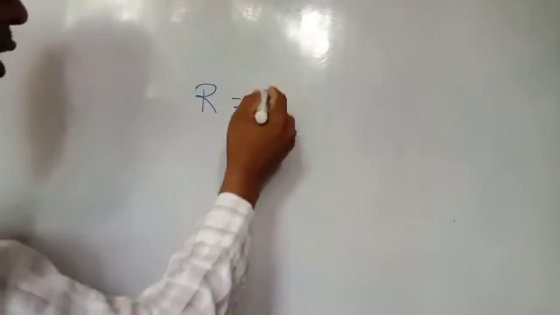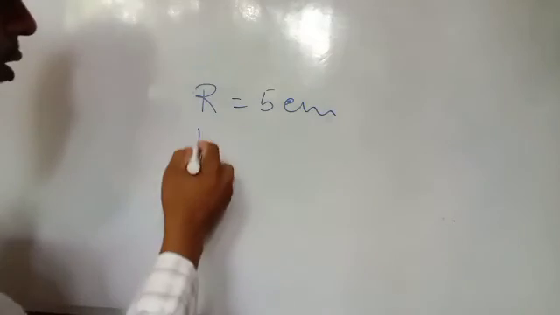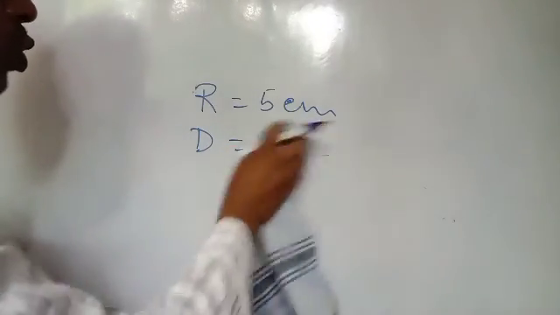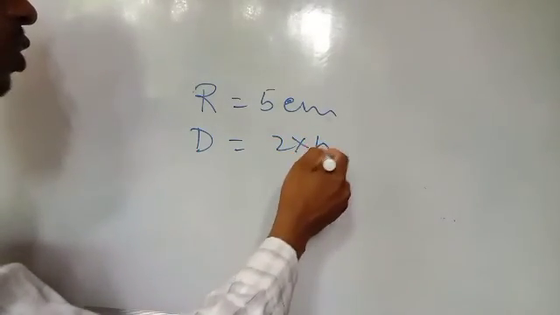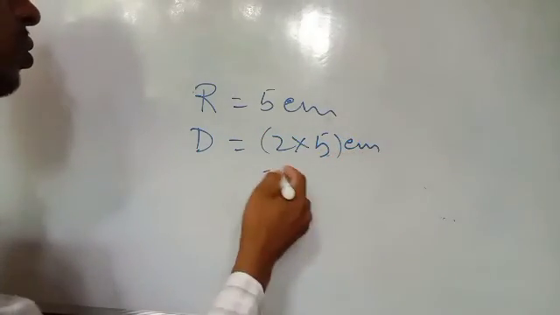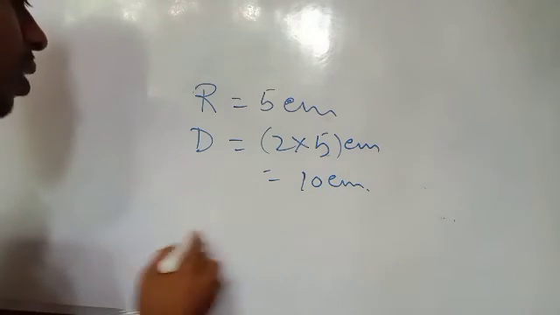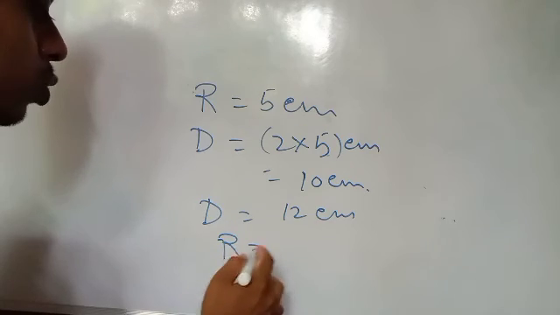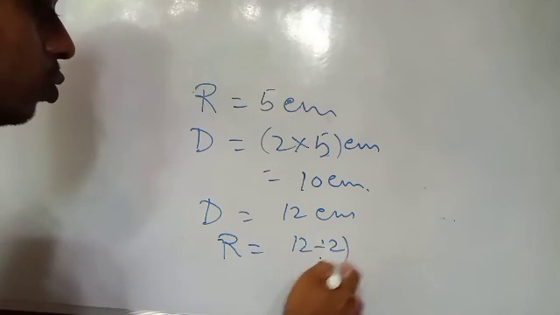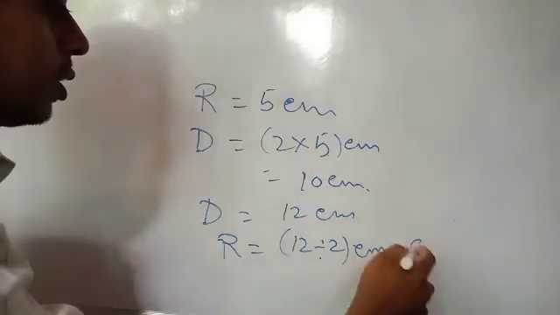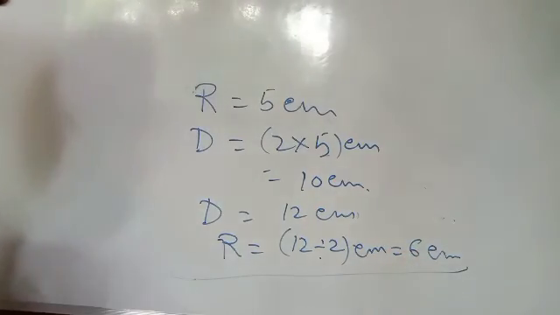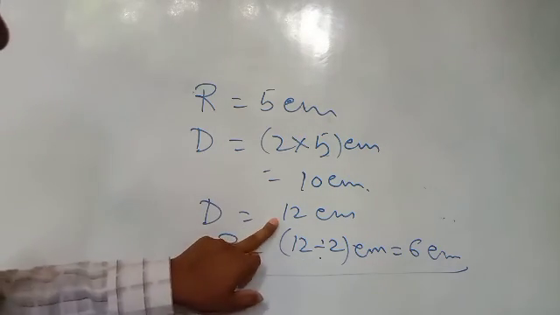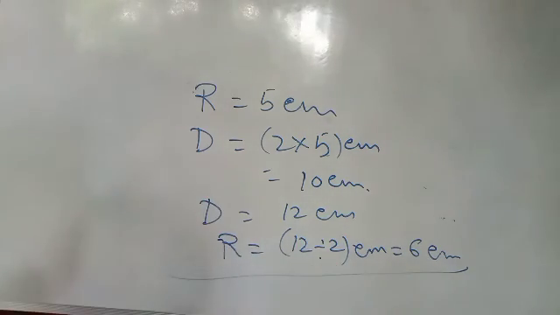Suppose radius is 5 centimeter, then diameter will be 2 times the radius, 2 into 5, that is 10 centimeter. But if the diameter is, suppose, 12 centimeter, then the radius will be 12 divided by 2, that is 6 centimeter. So if the radius is given, multiply by 2 to get the diameter, and if the diameter is given, divide by 2 to get the radius.